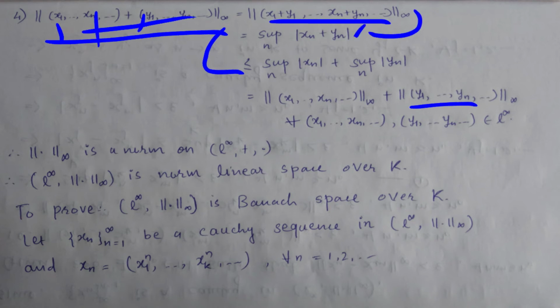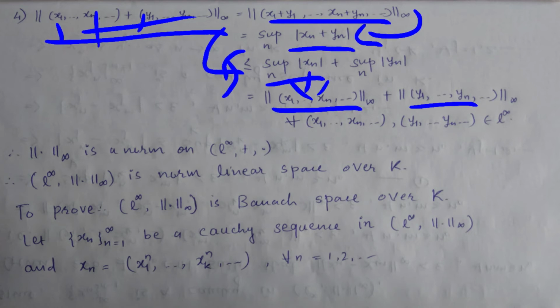Use the definition of norm, it will give supremum of modulus of xn plus yn, and this is true for every n, right? This is the property of supremum, that is, supremum of modulus of xn plus yn is less than or equal to supremum of modulus of xn plus supremum of modulus of yn. By the definition, it is norm infinity of the first element plus norm infinity of the second element, right?